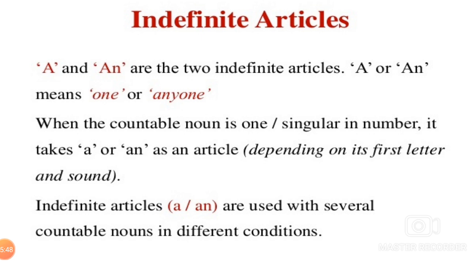Indefinite articles a and an are used with several countable nouns in different conditions.